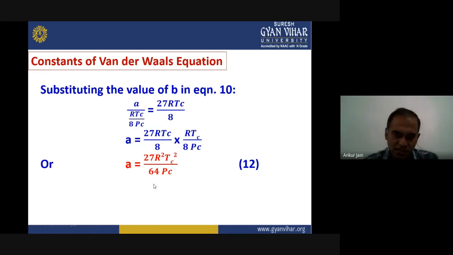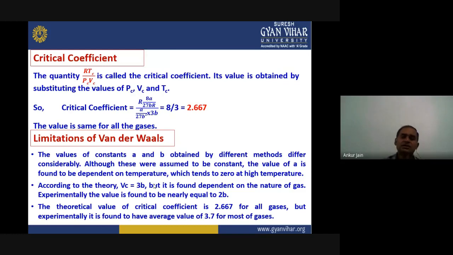So these are the constants of van der Waals equation. We have already calculated the correction of pressure, correction of volume, and the critical constant values, and on the basis of all this, we have determined the constants of van der Waals equation, a and b. Now this is all about van der Waals equation of state.